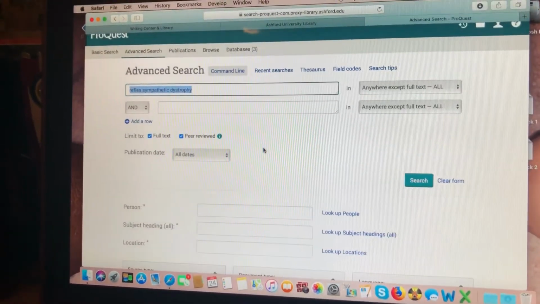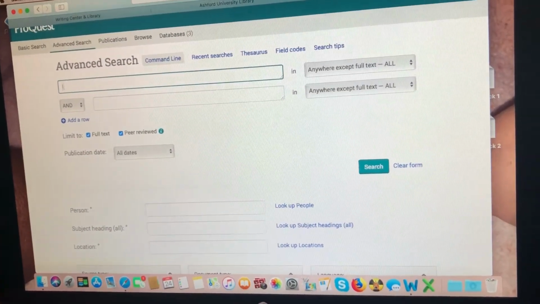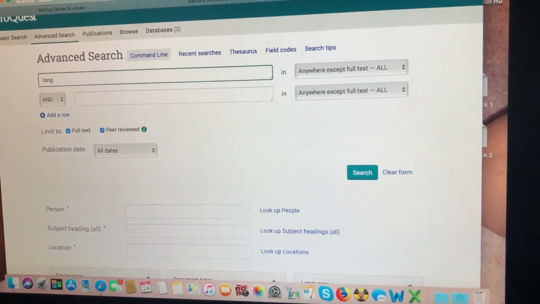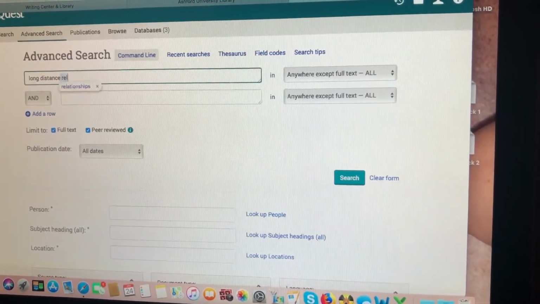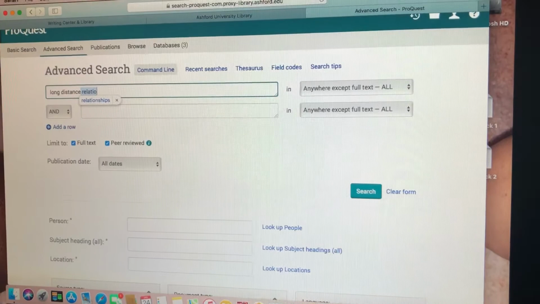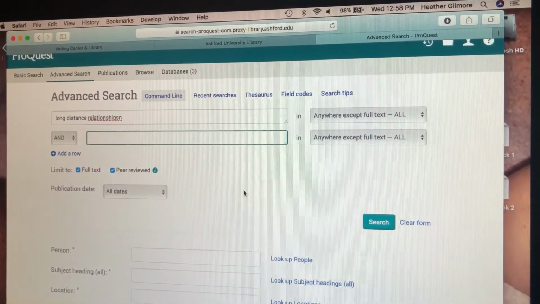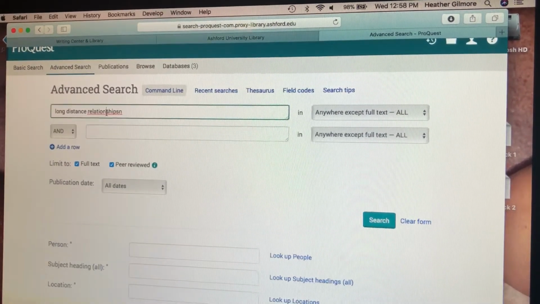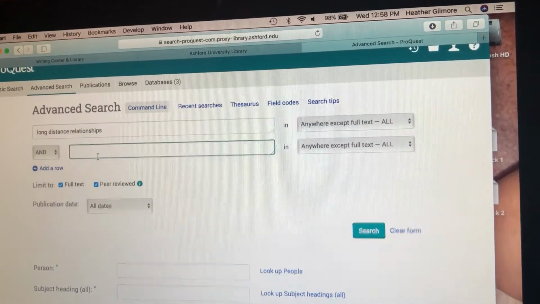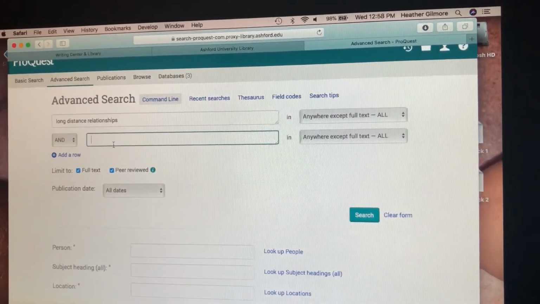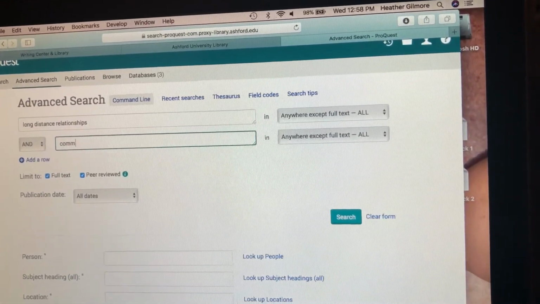So say you want to talk about, or you're looking up long distance relationships. Because as we know, long distance relationship is a barrier, right? And, oh, misspelled it. I'm human. And we'll just say communication.